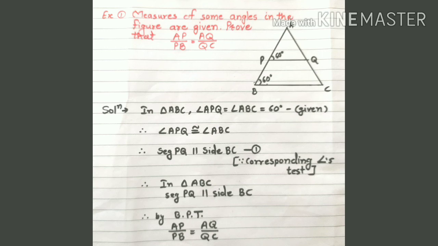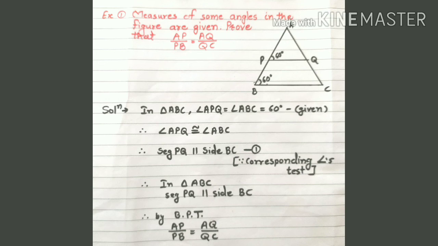Let us solve some examples. Example number 1. Measures of some angles in the figure are given. Prove that AP divided by PB is equal to AQ divided by QC. So first observe the figure.